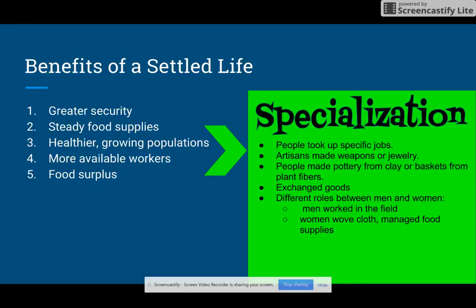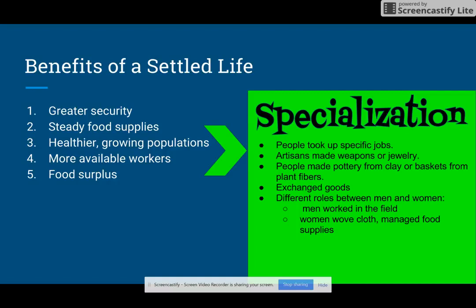There were many benefits of settled life. Greater security, because you didn't have to move all the time to hunt and gather. You were able to remain safe because you were able to build up a community that protected you and your family and your tribe. Steady food supplies led to healthier, growing populations, which led to more available workers and a food surplus. All of these factors led to specialization. This is going to be key for the growth of civilizations.